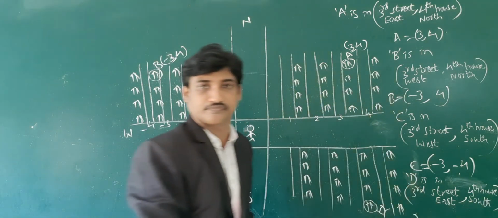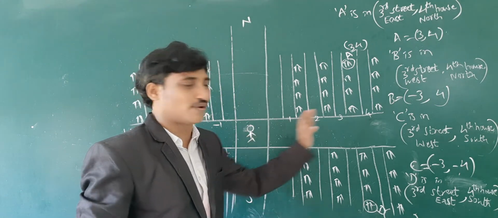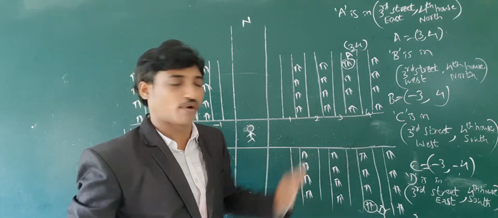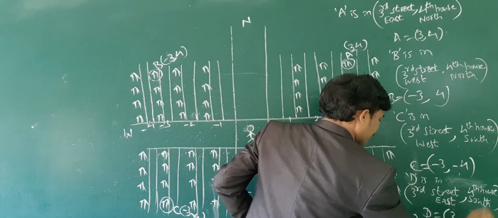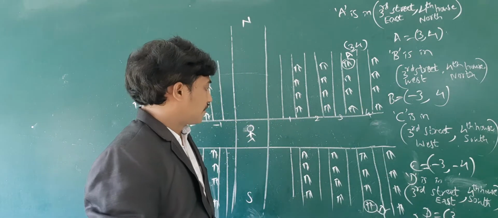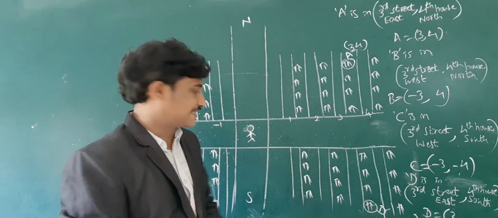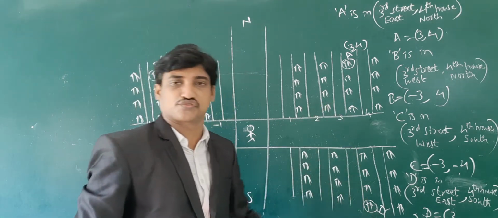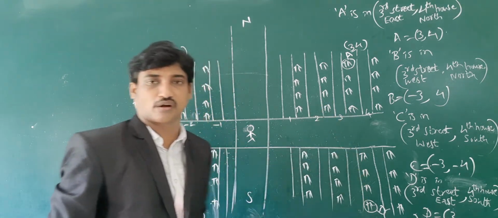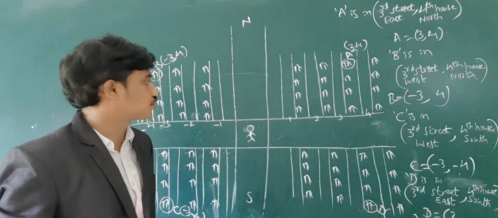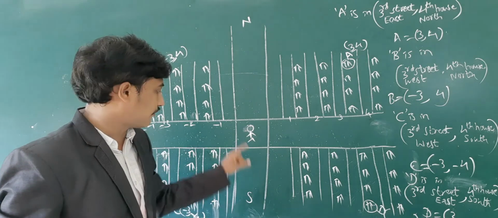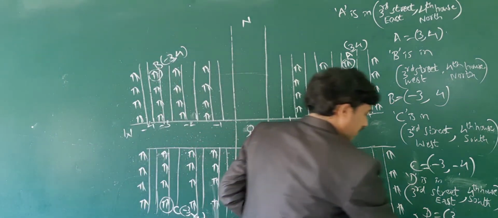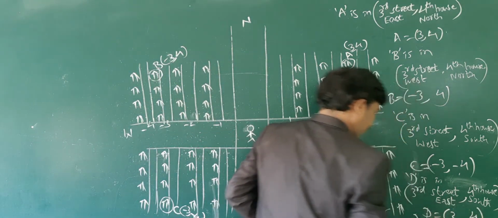The third street towards east we took with positive sign, so D is 3. Third street, and the fourth house number we are counting towards the south. Towards north was counted positive, so towards south we use the negative sign: D is 3, minus 4.